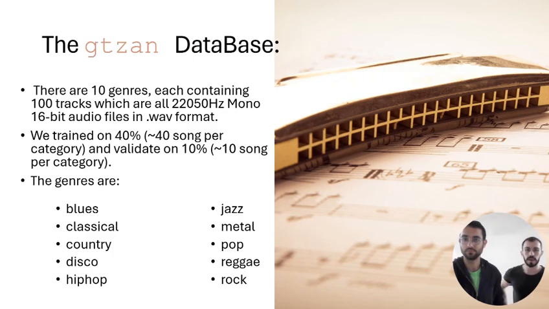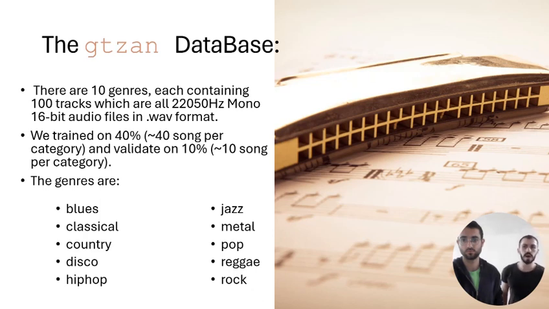Yes, and the GTZAN database, which we've used on the DistilHuBERT model that Yuval described, consists of 10 different genres of songs, each containing 100 tracks, so 1,000 songs overall. Each song is sampled at 22,050 hertz, in mono 16-bit audio files in one format.